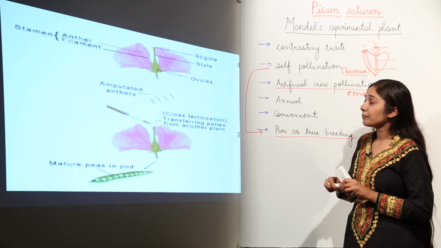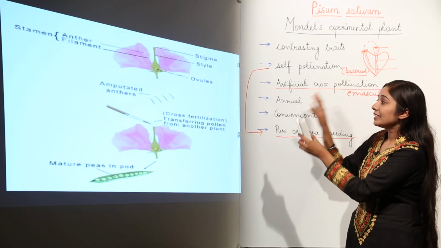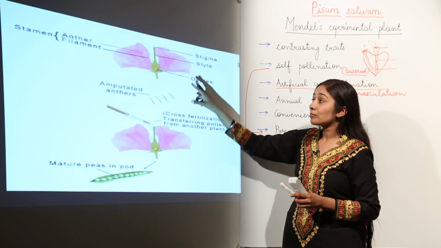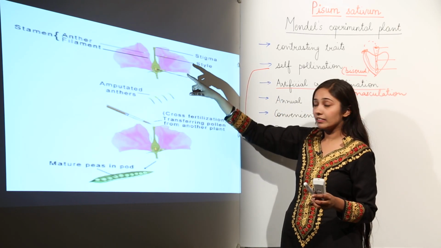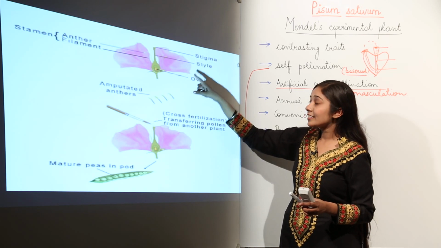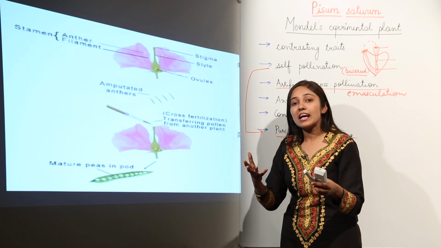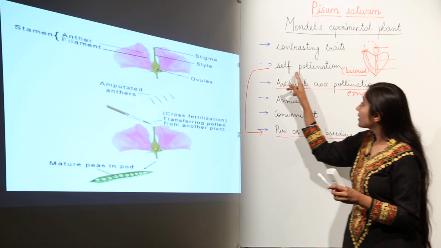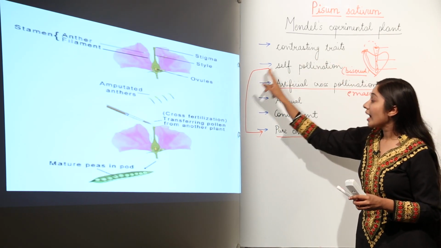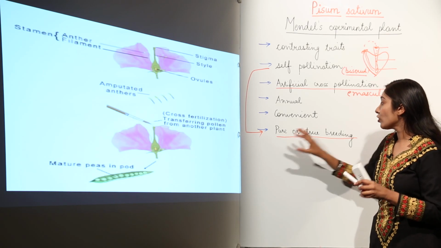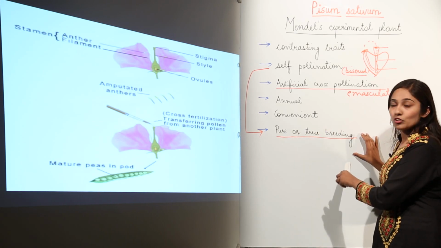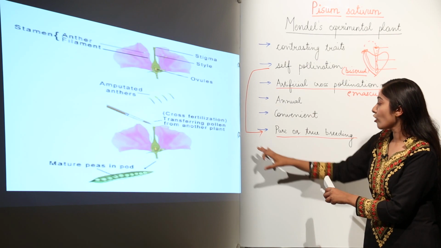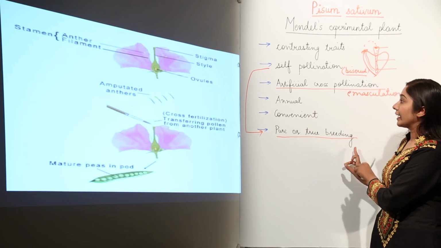What is going to happen? Since it is self-pollinating, means the pollen grains from the same flower, from the anther, are going to fall on the stigma of the same flower. This is known as self-pollination. And then fertilization is going to occur. Due to this self-pollination, the plant is going to produce pure or true breeding varieties. So this self-pollination has given the advantage of pure or true breeding varieties.